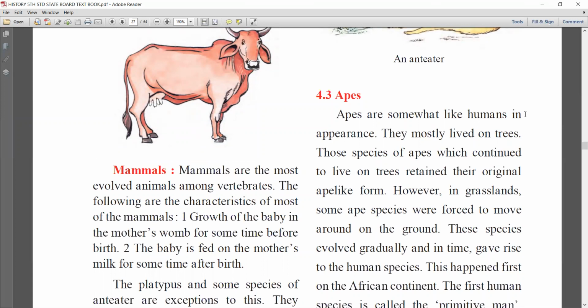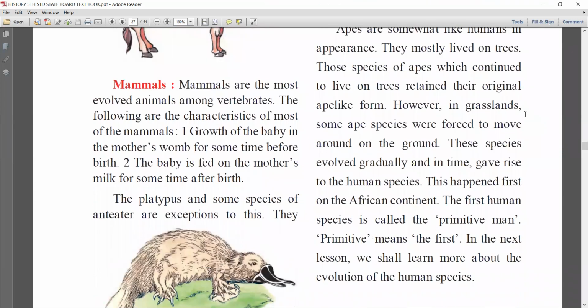Now apes. Apes are somewhat like humans only in appearance. They look like humans, and they mostly lived on trees. And the species of apes which continued to live on trees retained their original ape-like form. However, in grasslands, some ape species were forced to move around on the ground, and these species evolved gradually and in time gave rise to a human species.